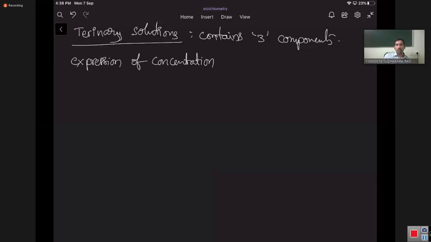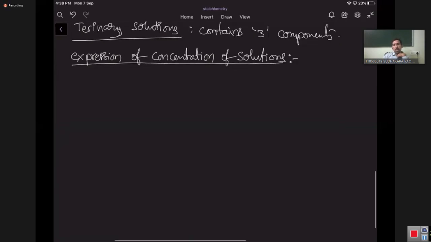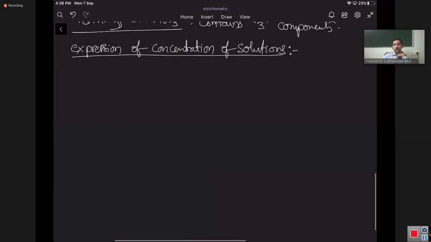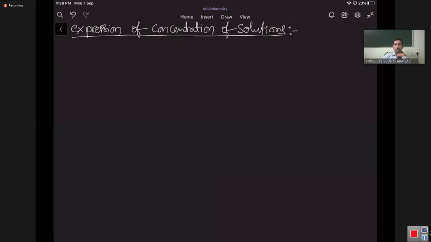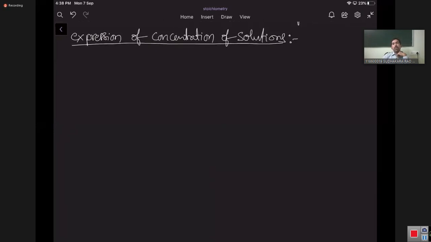How to express the concentration of the solutions? This is related to stoichiometry.